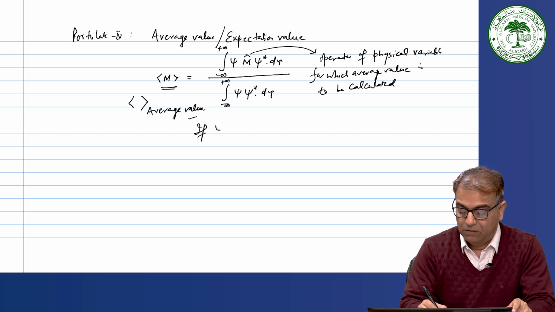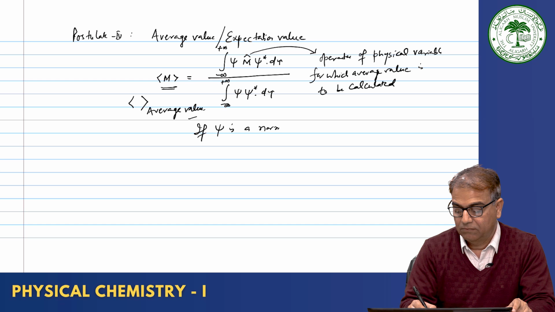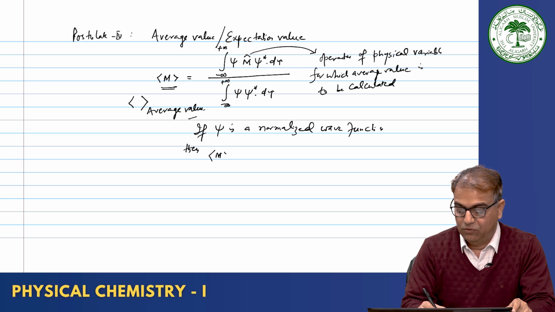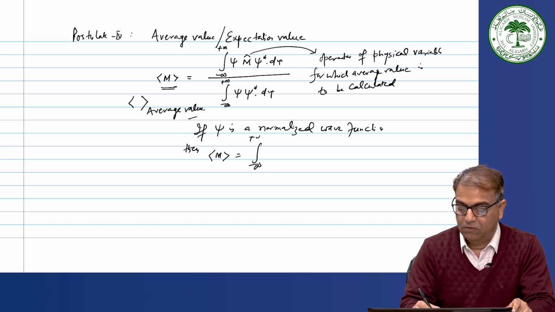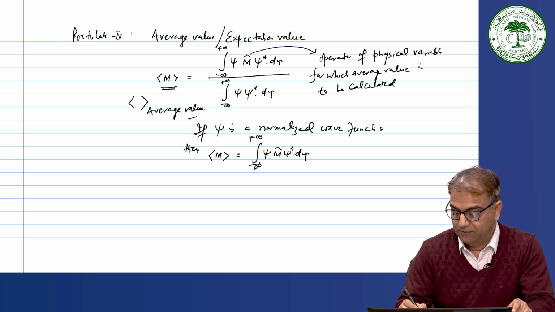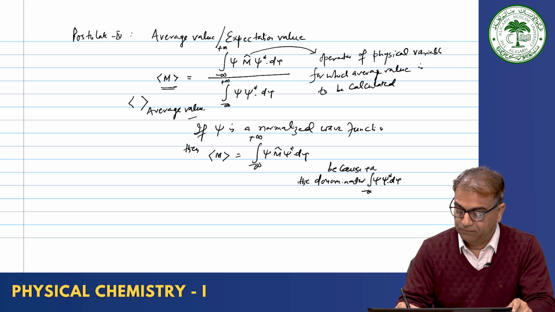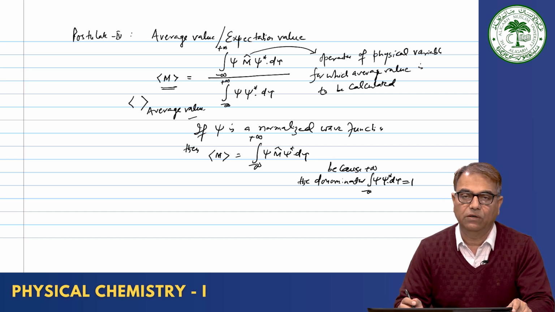If psi is a normalized function, then your average value will become the integral of psi star M psi d tau, because the denominator, that is the integral of psi star psi d tau from minus infinity to plus infinity, will be equal to 1, okay, because this is what is called the normalization condition.